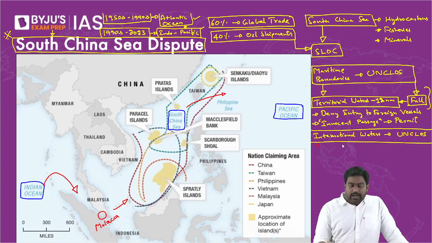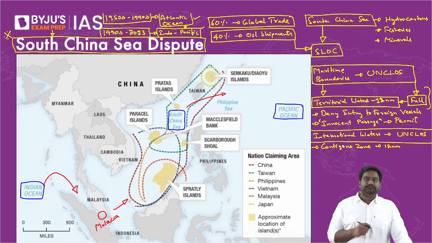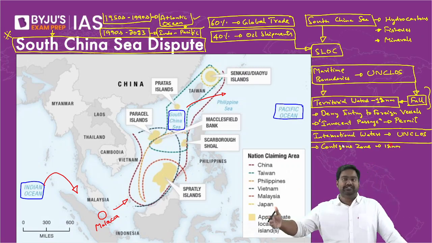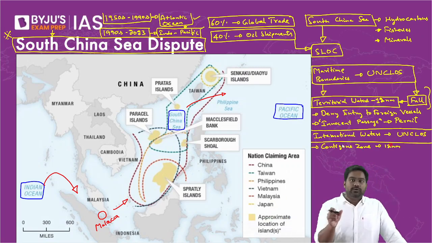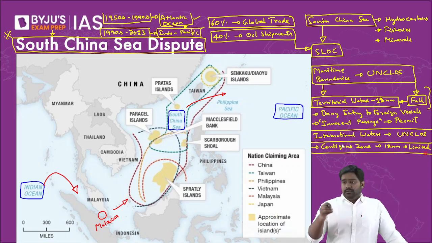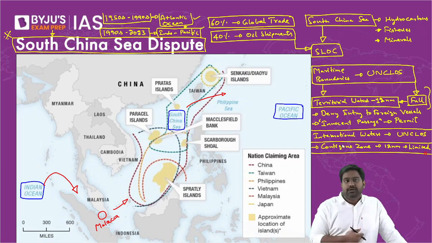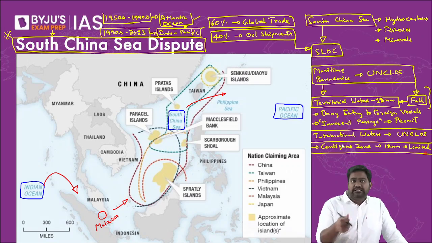Is that clear? Now, within international waters, you have the contiguous zone, which extends for another 12 nautical miles from your territorial waters. From the boundary of your territorial waters, you measure another 12 nautical miles into international waters. So that is your contiguous zone. It's like a buffer zone. In the contiguous zone, the coastal state will have limited jurisdiction over some subjects, like defense, environmental protection of the marine area, dealing with oil spills, imposing your custom laws and taxation laws, dealing with smuggling and trafficking, dealing with piracy and other security threats.